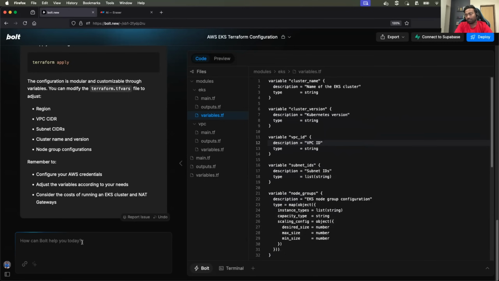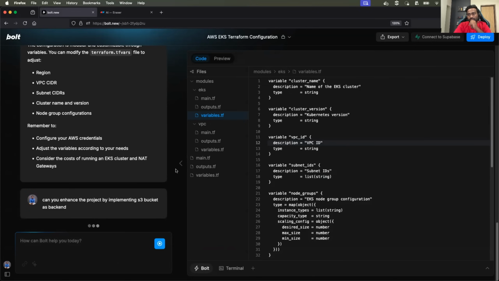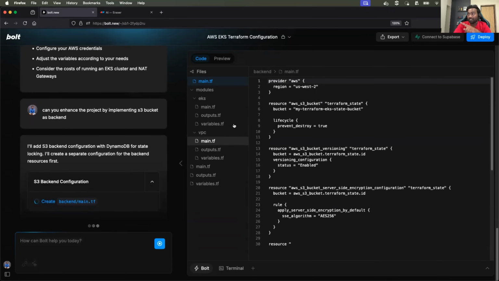So we can just come here and we can just ask it, can you enhance the project by implementing S3 bucket as backend? So let's see if it can write to the project.